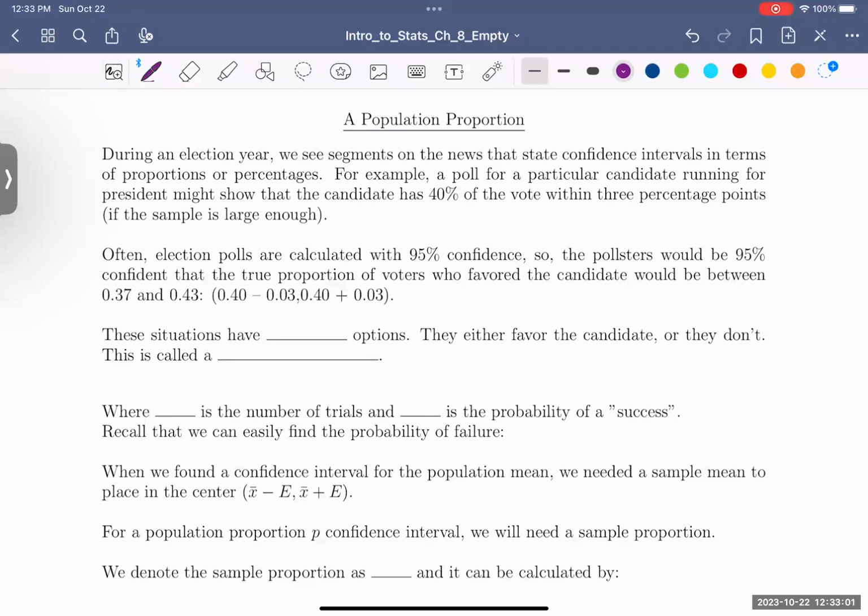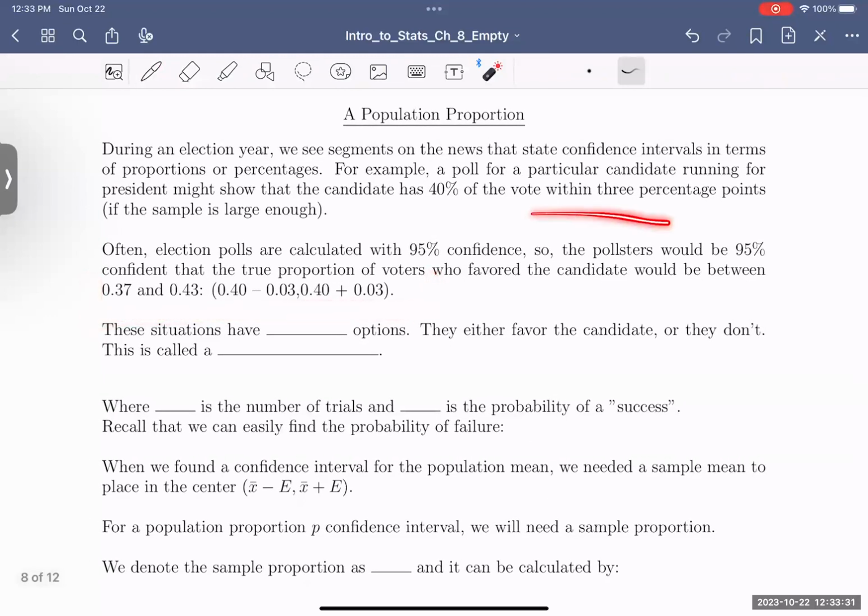Typically those confidence intervals are calculated at a 95% confidence level. So they're basically saying they're 95% confident that the population proportion voting for the candidate is between 37% and 43%, because that's 3% below 40 and 3% above 40. If you want to take a moment to read through that beginning, that's essentially what they're saying when they say they have 40% of the vote within 3 percentage points. That is a confidence interval.